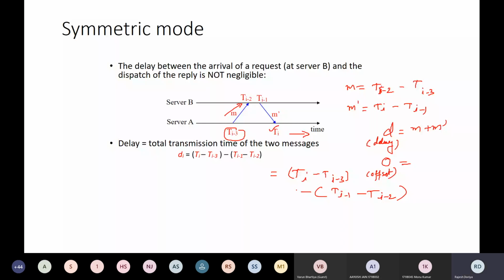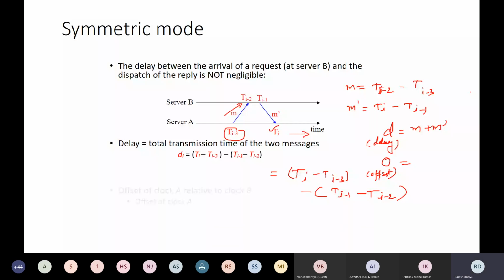This is the total delay, out of which we have to subtract the delay observed by the other server. So in this way, you will get the delay with respect to server A. Am I clear? Yes, sir. Okay.